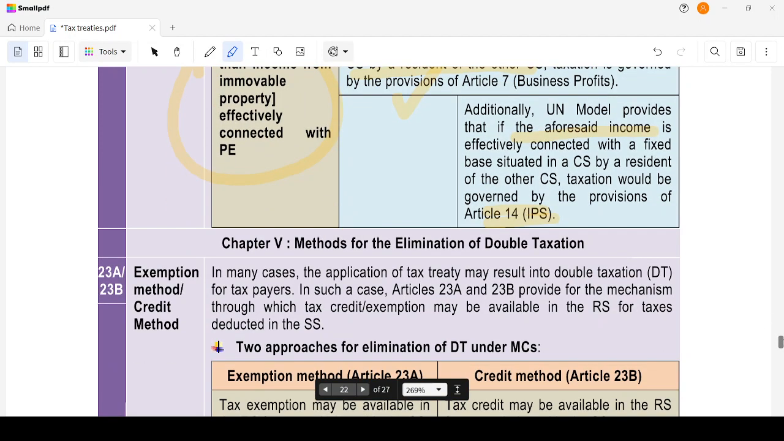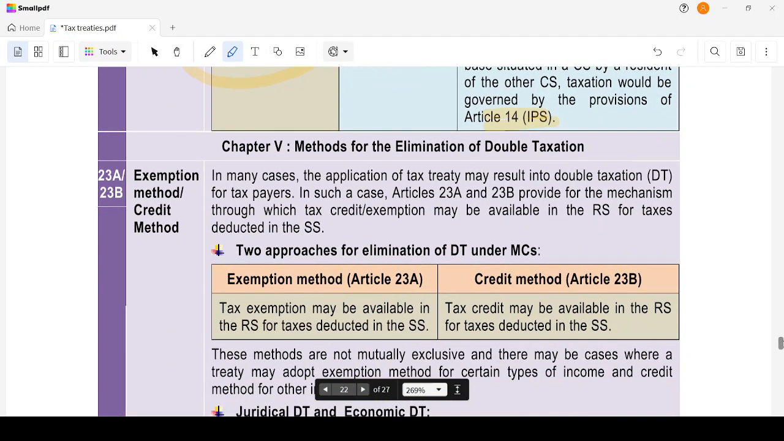Then moving on, the next one is elimination of double taxation. That is chapter 5, Articles 23A and 23B, the exemption and credit methods. In many cases, the application of tax may result in double taxation for taxpayers. So Articles 23A and 23B provide for the mechanisms available for relief. There are two approaches. Tax exemption may be available in the resident state for tax returns.